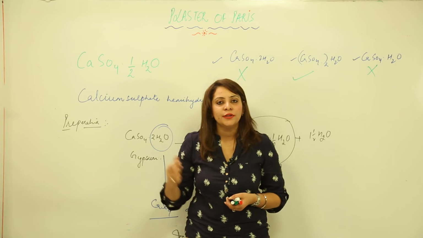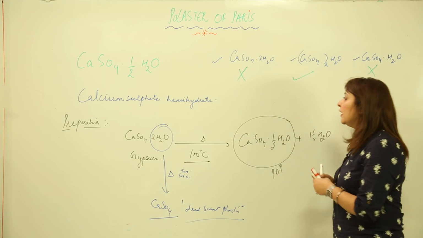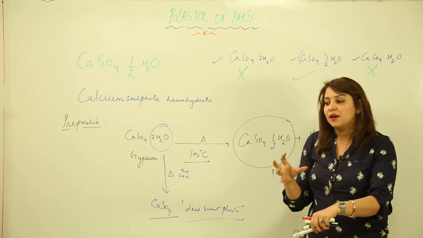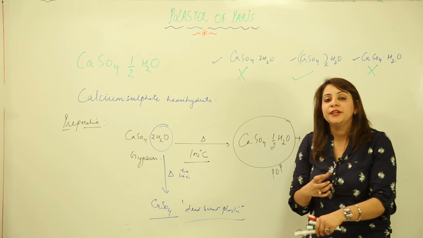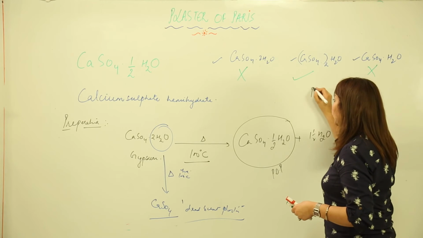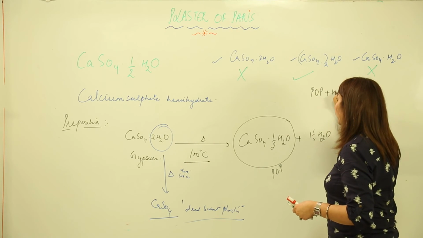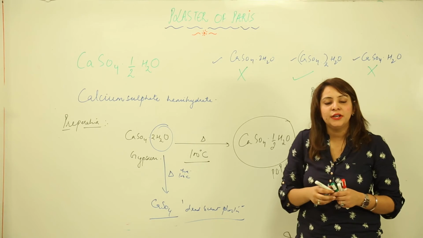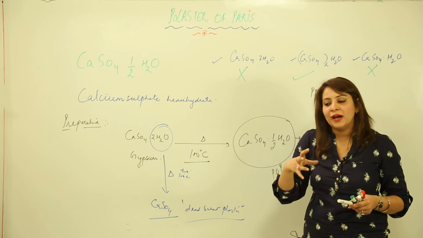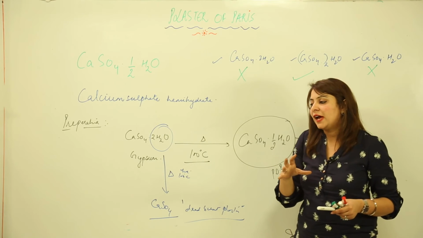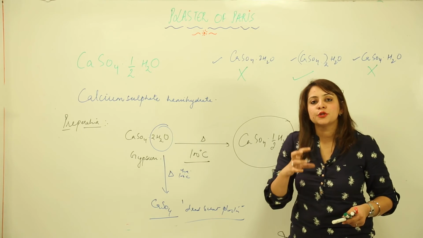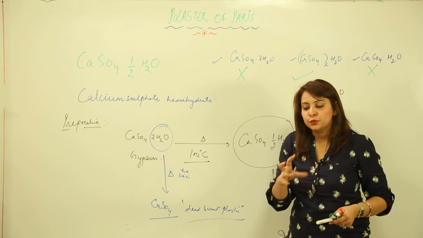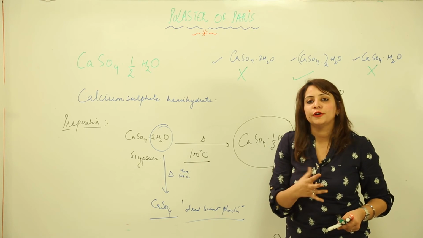Just look at the board to see how it is being used. When there is a fracture in a bone and the doctor wishes to join those bones, what does he do? He makes a mixture of POP and mixes it with water. Because POP is a powder and we need to mix it in water if we want a viscous kind of thing. We need to dissolve it in a minimum amount of water, right? Just to get a molten sort of mixture, right?